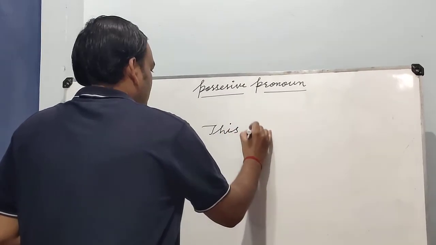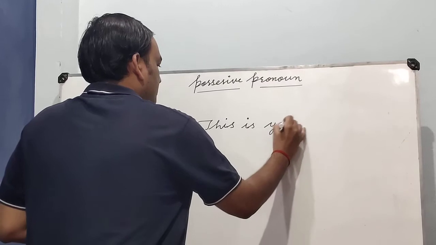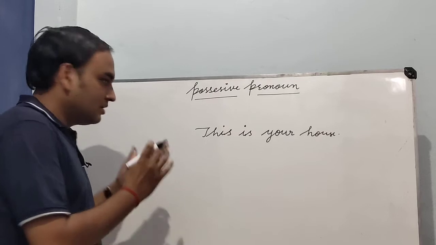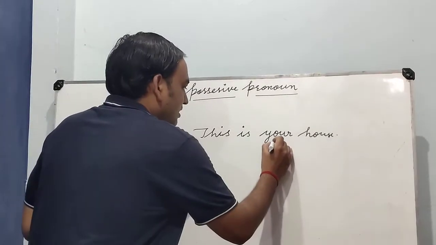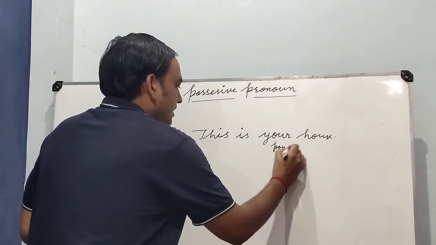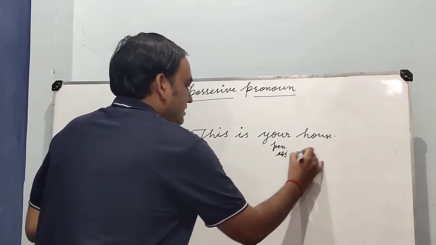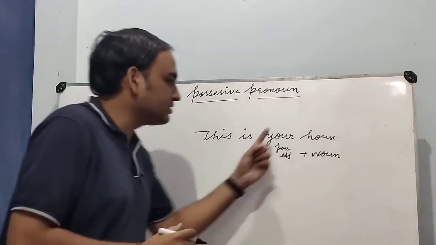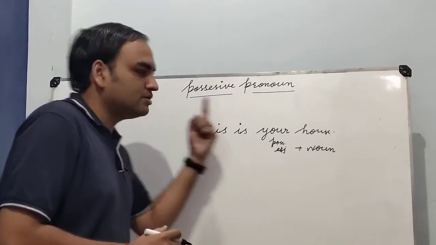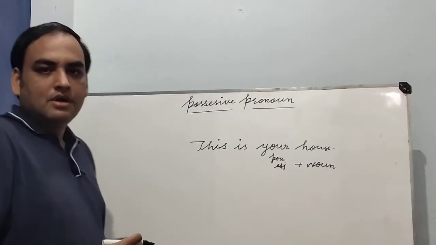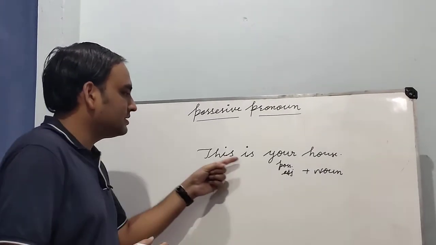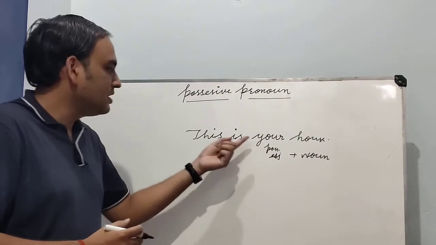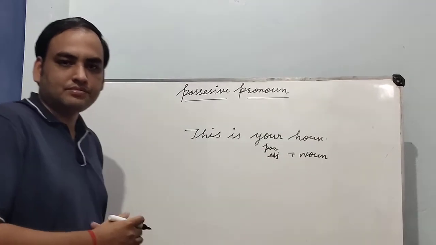I am writing one example here. This is your house. You can see that your is a possessive adjective plus house is a noun. So here we used possessive adjective plus noun in a sentence, this is your house. We cannot use "this is yours house." This is the wrong way. We cannot write here possessive pronoun yours.